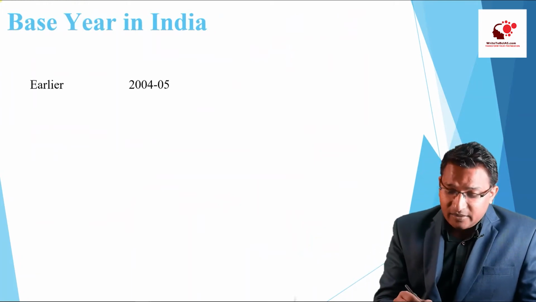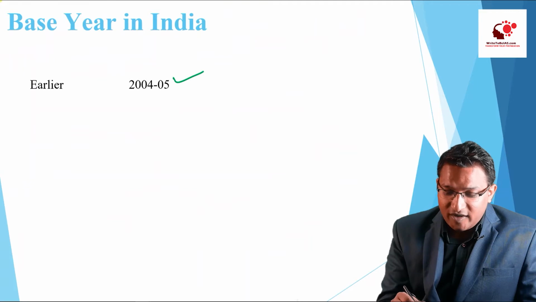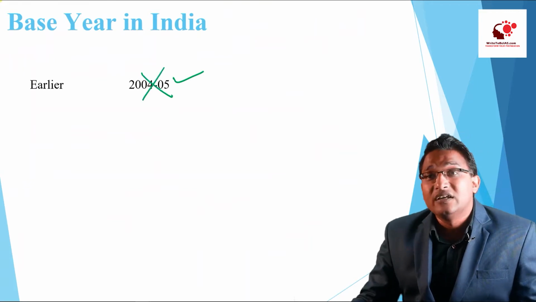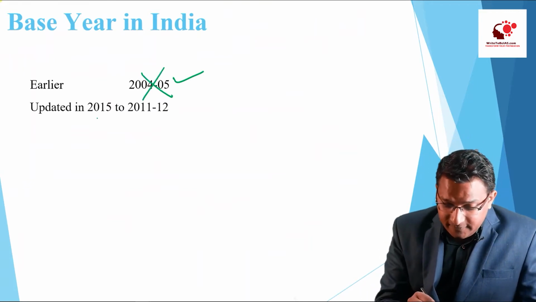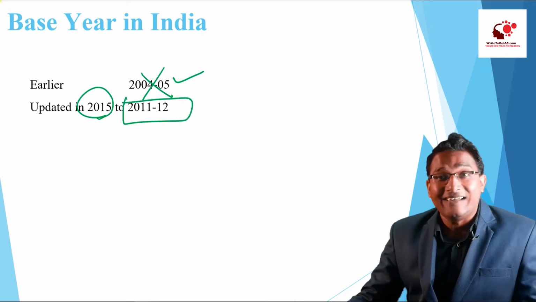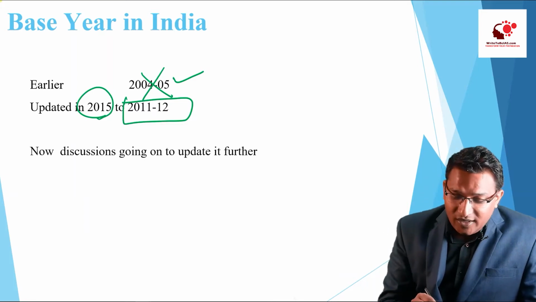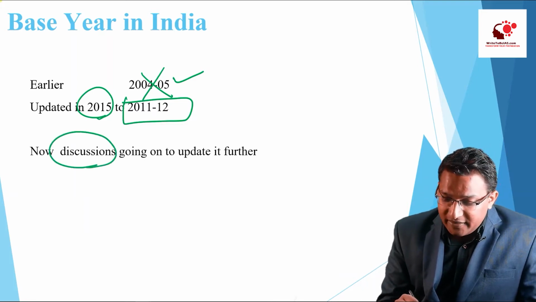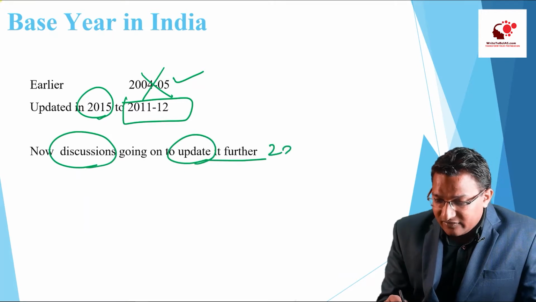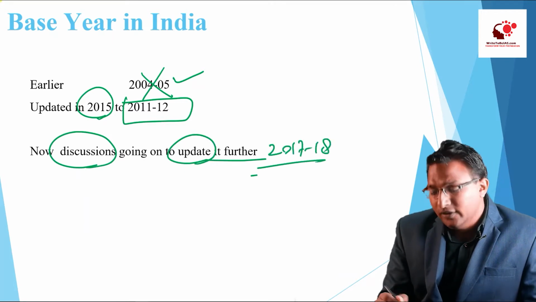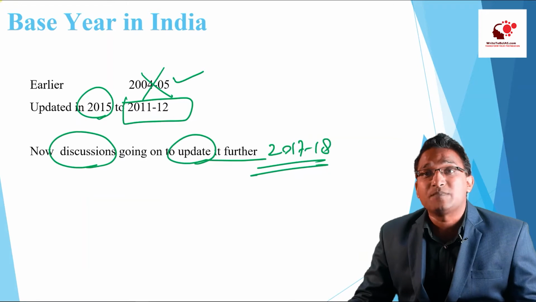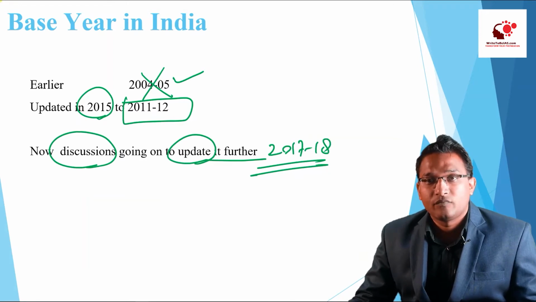What is the base year in India? In India, earlier the base year was 2004-05. Now this base year has been changed from 2015 and now the base year is 2011-12, right? So our GDP figure is calculated based upon the base year of 2011-12, and now we are also discussing updating it further to 2017-18. So discussions are going on. We will discuss this separately as part of the current affairs news.